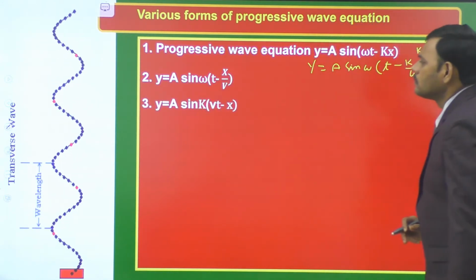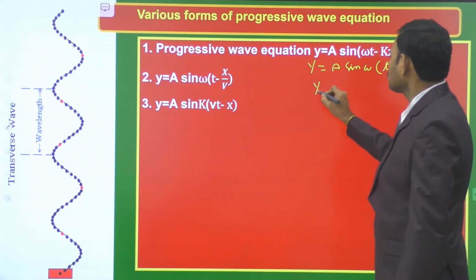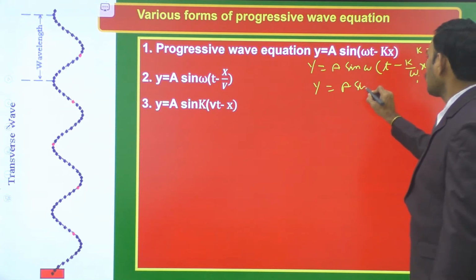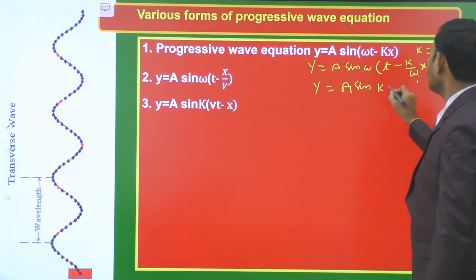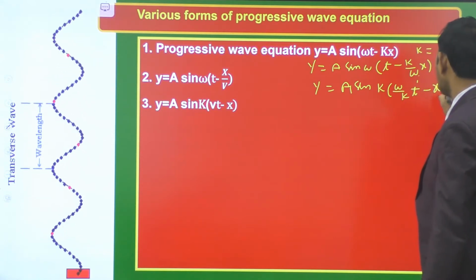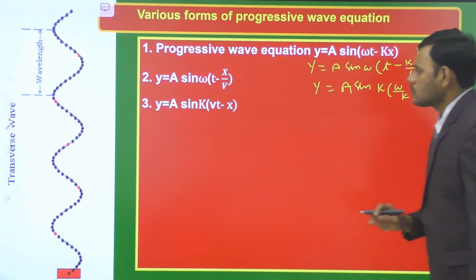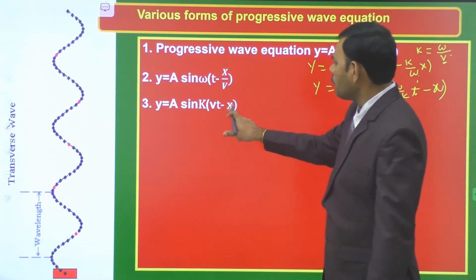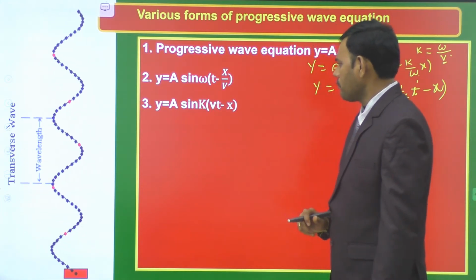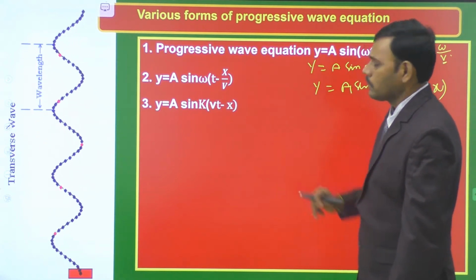Next form, here if you take k common from this actual expression, let k be common, a sin k into omega by k into t minus x. Omega by k is equal to v. So a sin k of vt minus x. Here v is the velocity of wave. In this form, when k is common, this is the equation of progressive wave.